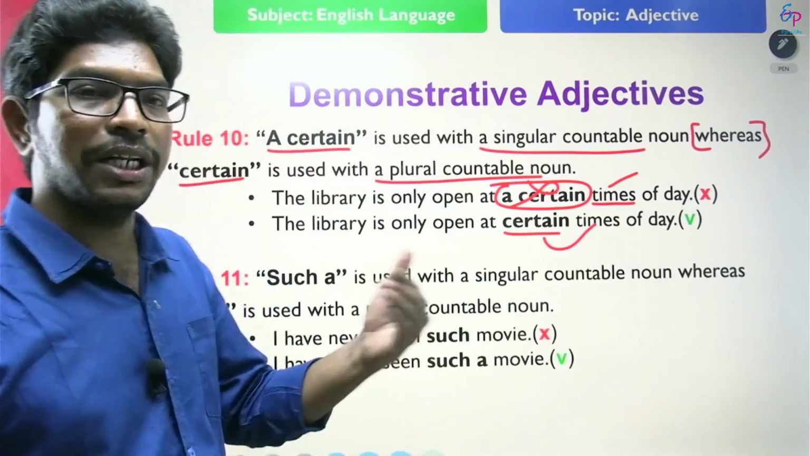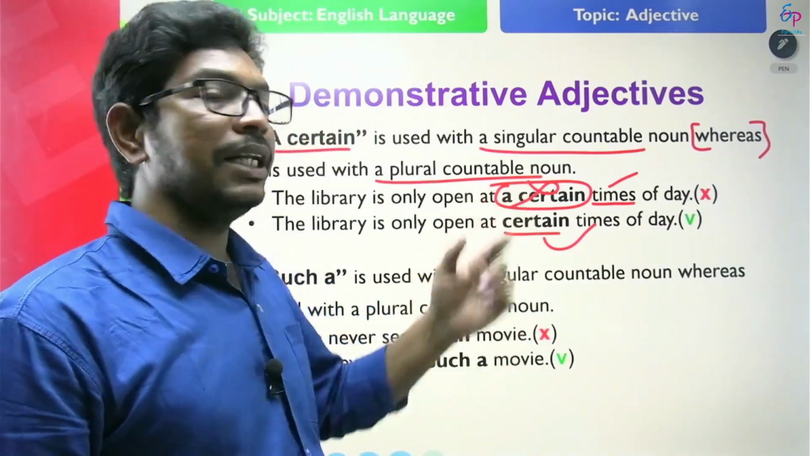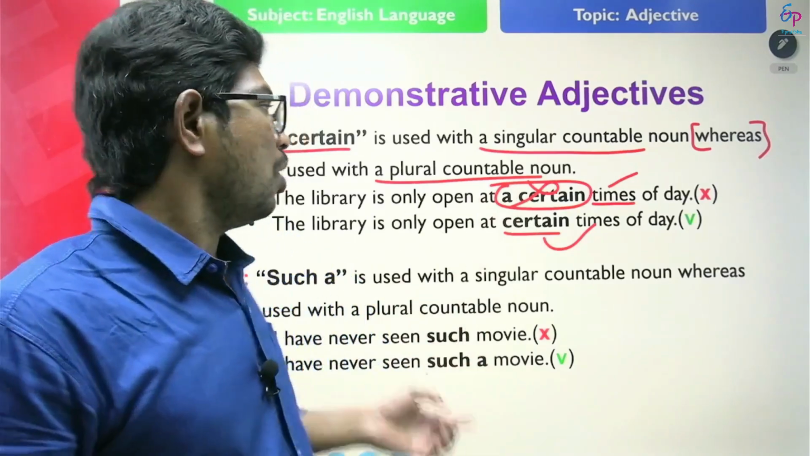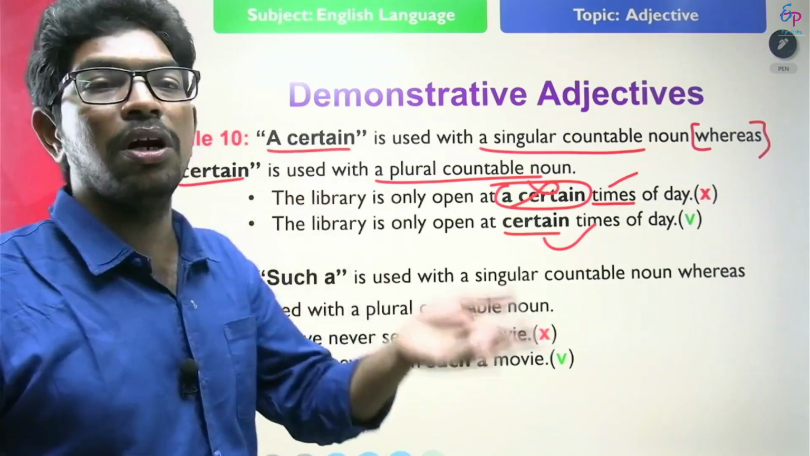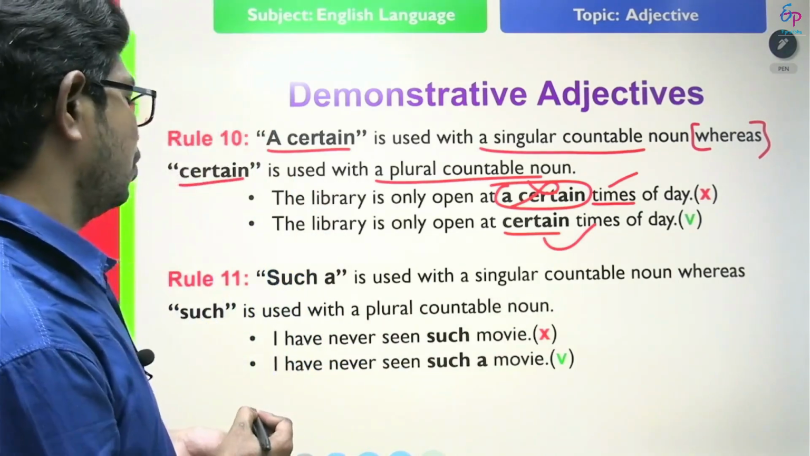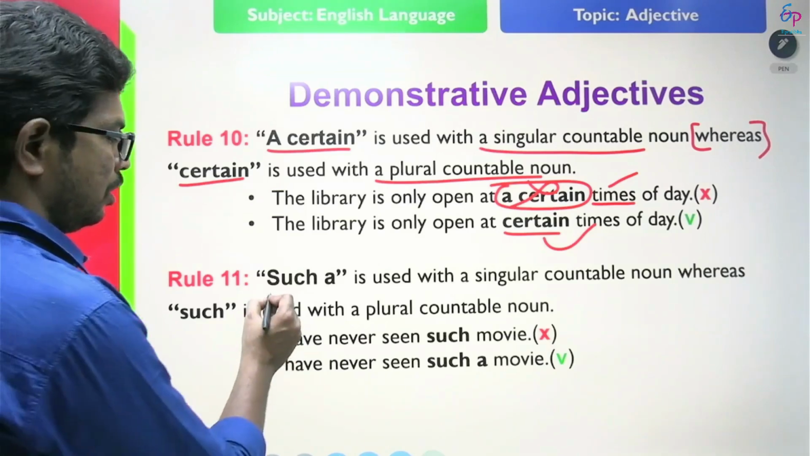So certain books, certain cars, certain chairs. A certain chair, a certain car. So after a certain we use only a singular countable noun. After certain we use plural countable nouns. So next, see the next rule.